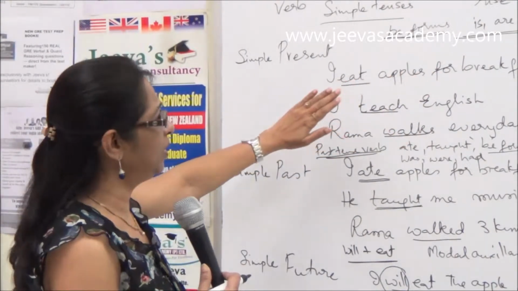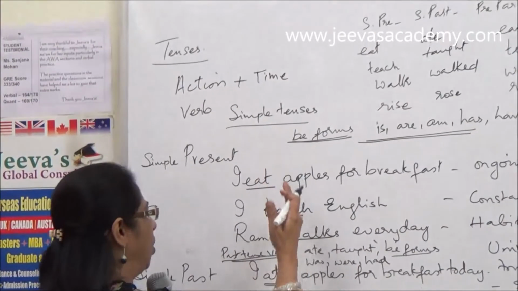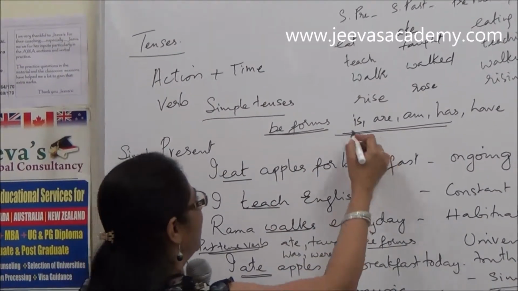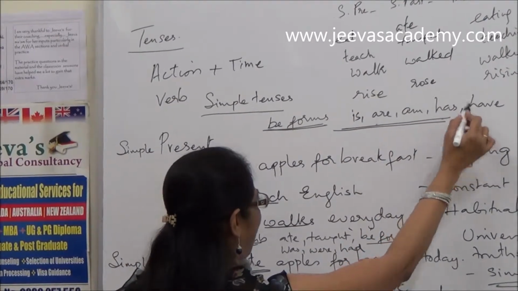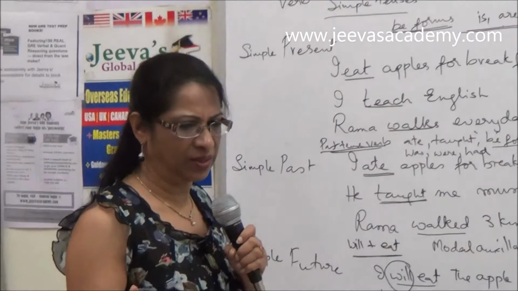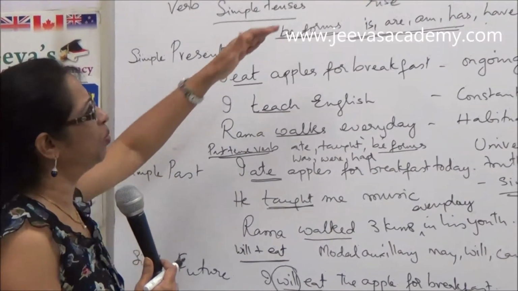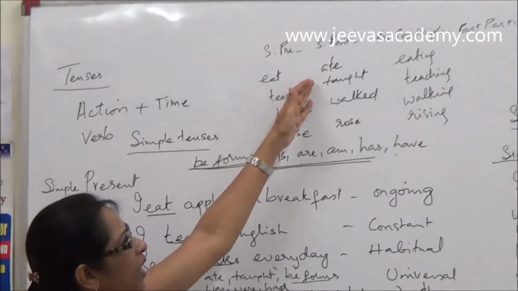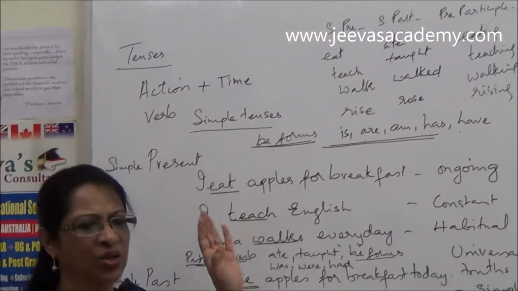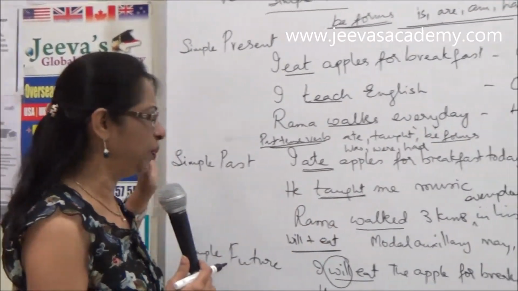In the simple present tense, we use the first form of the verb, which is eat or teach or walk. And the be forms is, are, am, has, have by themselves can also indicate the simple present tense. Coming to the simple past tense, we use the second form of the verb, which is eat becomes ate, teach becomes taught, walk becomes walked, rise becomes rose. An action that happened in the past, necessarily not repeated again, we put it simply in the past tense.